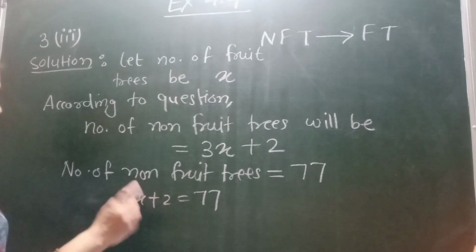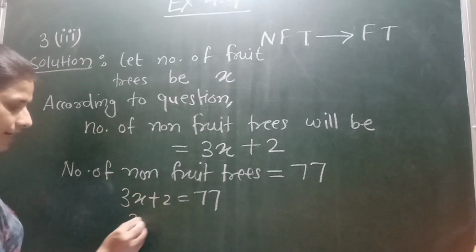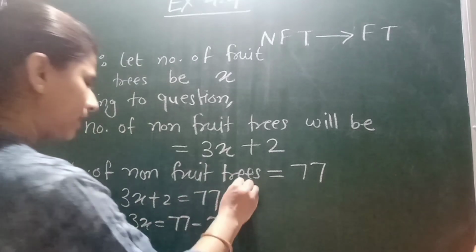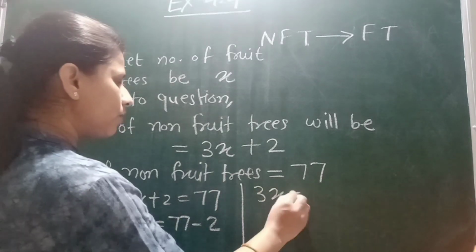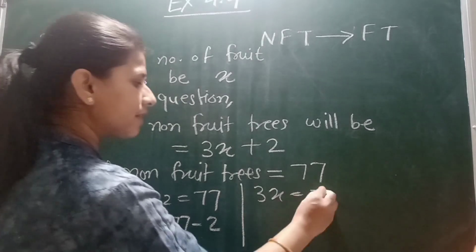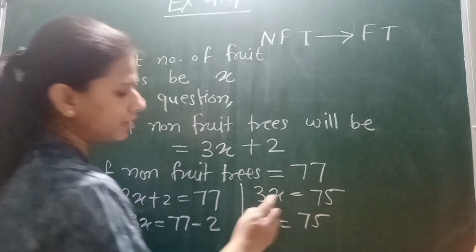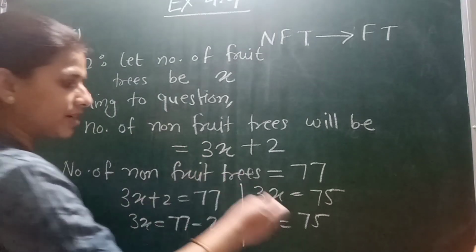Then we will shift this plus 2 from the left hand side to the right hand side, and we will get 3x equals 77 minus 2. 3x equals 77 minus 2, it means 75. x equals, then we will shift this 3 from the left hand side to the right hand side.